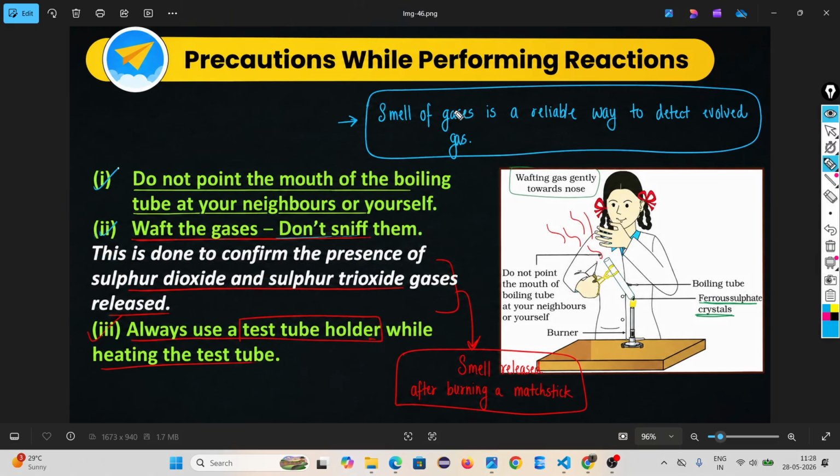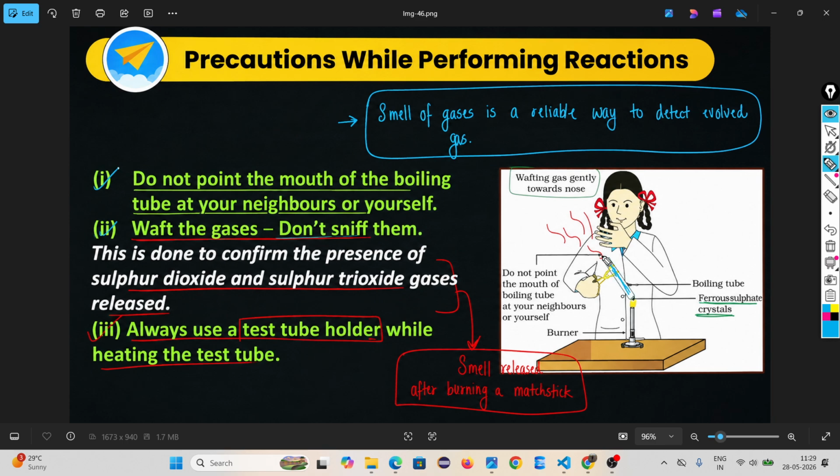While doing this, you have to take some precautions. This is your NCERT book image. What do the precautions mean? During the reaction, you have to be careful. Number one, do not point the mouth of the boiling tube at your neighbor or yourself. Look, this is the boiling tube.